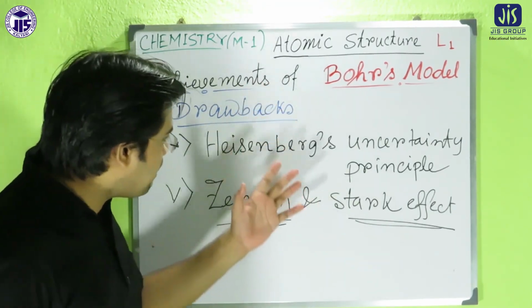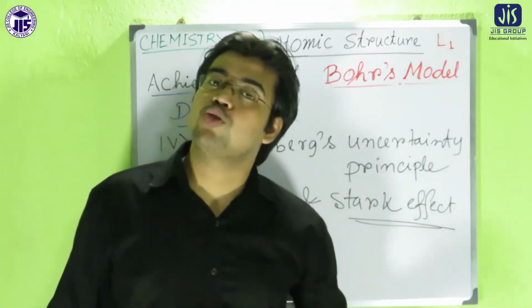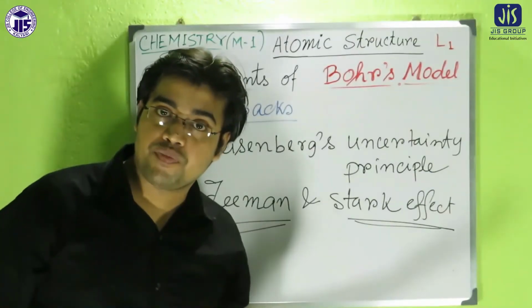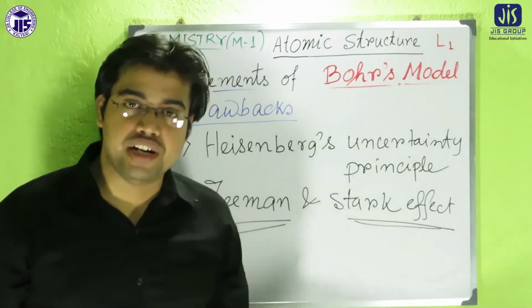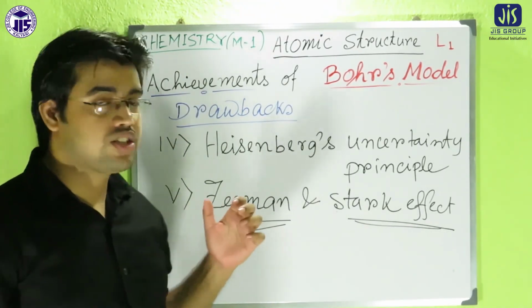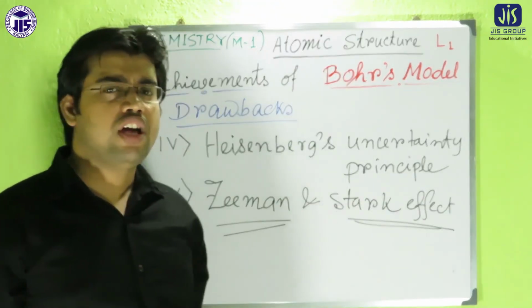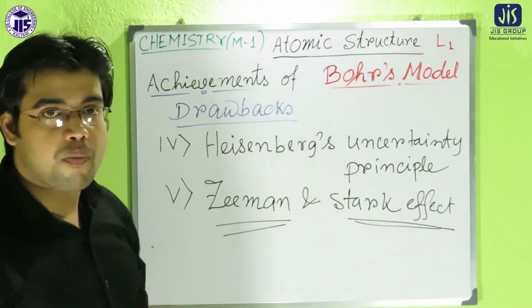So those are all the limitations of the Bohr's model, and they were addressed by the next scientist, Sommerfeld. We will discuss the Sommerfeld model in the next class.